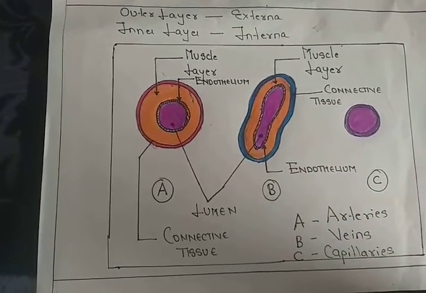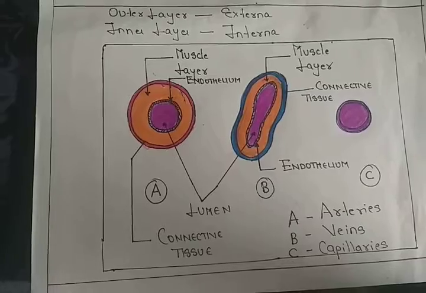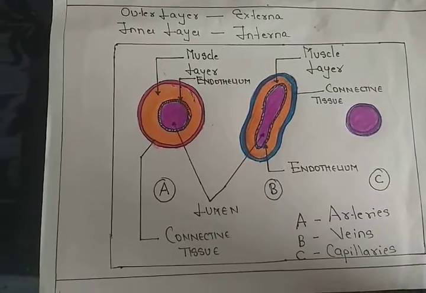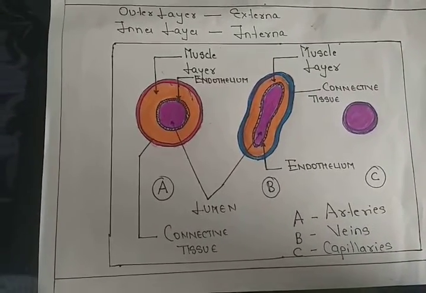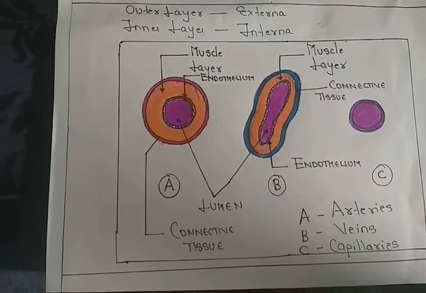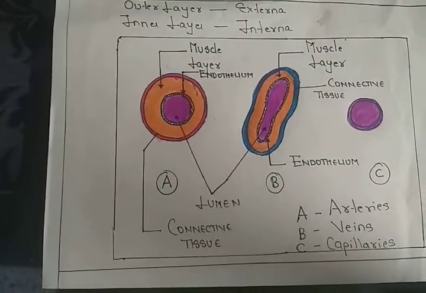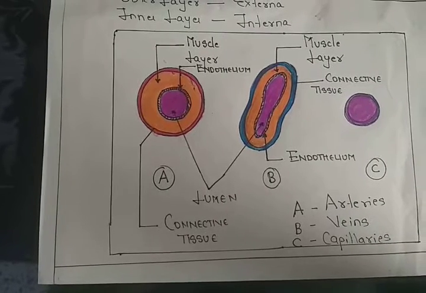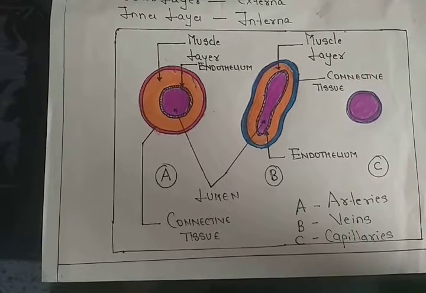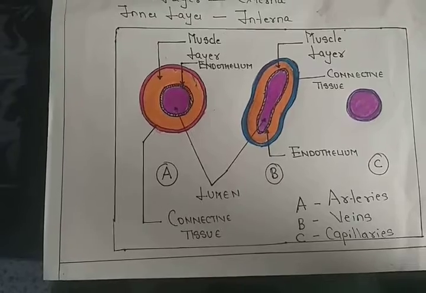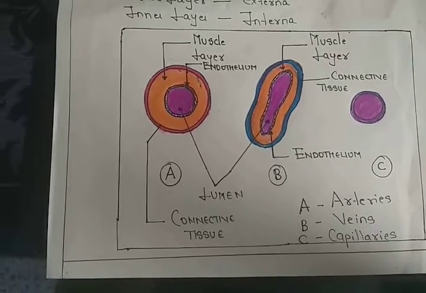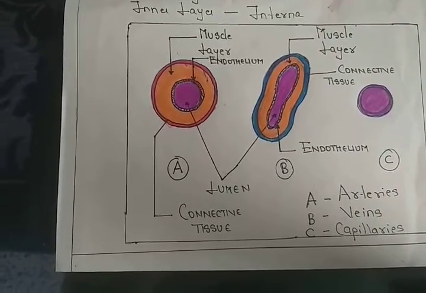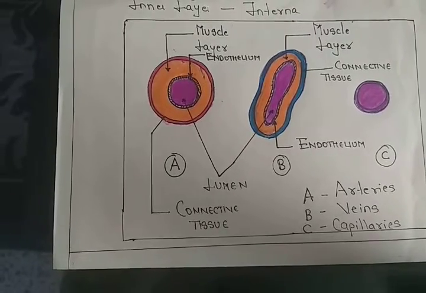As far as arteries are concerned, they are deeply situated. As far as veins are concerned, they are superficially situated. All the veins carry deoxygenated blood except the pulmonary vein. The pulmonary vein brings the blood from the lungs to the left ventricle via the left auricle.